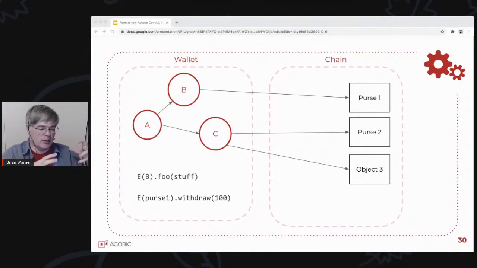If you have some objects in the wallet and they have a reference to some objects on the chain and some purses, in the back of your mind you know that some of these objects live over here and some live over there, and those are separate machines, and something has to happen to get messages from one to the other. But that doesn't affect the way that you express how you send messages. The syntax is the same in either case. You're doing an eventual send. A is going to use the same syntax to invoke a method on B as B is going to use to invoke a method on the chain, even though they live on separate machines.